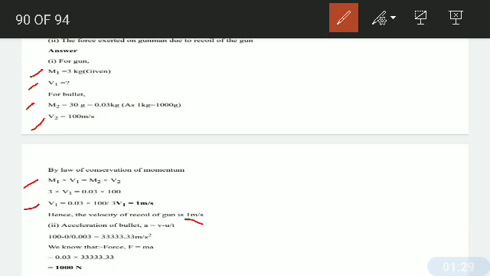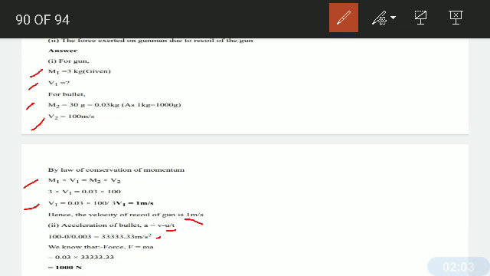Now for the second part of the question, we have to calculate the acceleration of the bullet. As we know, acceleration is v minus u upon t. We are going to place the values accordingly. V is 100, initial velocity is 0, and time is 0.003 seconds. So we can easily calculate the acceleration, and acceleration came out to be 33,333.33 meter per second square.